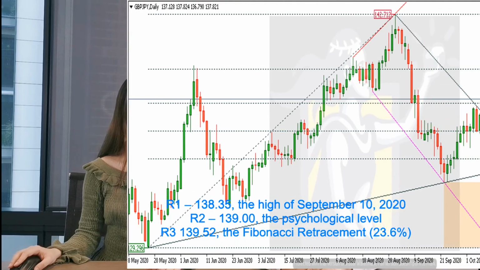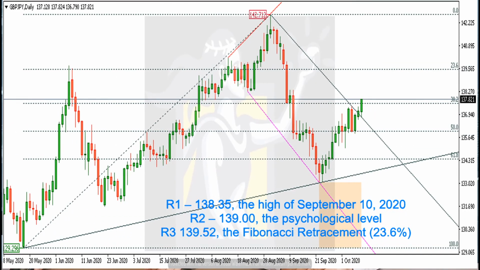You'll need to keep an eye on a few resistance levels. Resistance 1 is at 138.35, which is the high of September 10 this year. Second resistance is the 139 psychological level. And finally, the third resistance is the 139.52, which is the 23.6 Fibonacci retracement level.